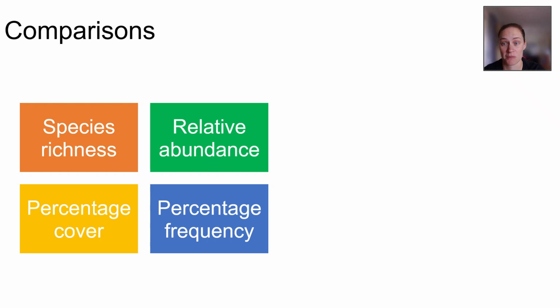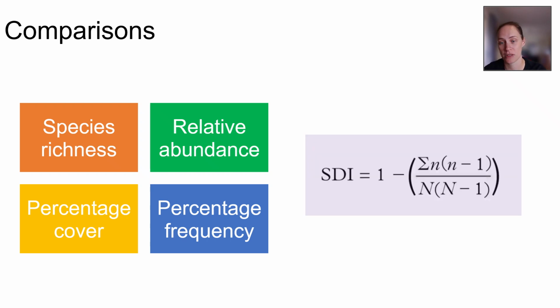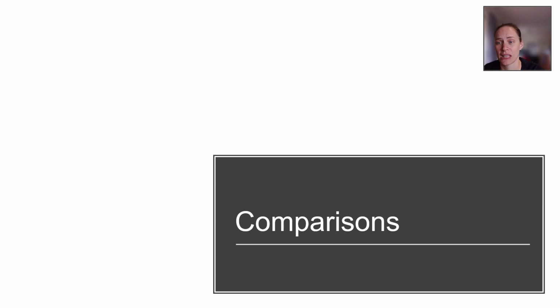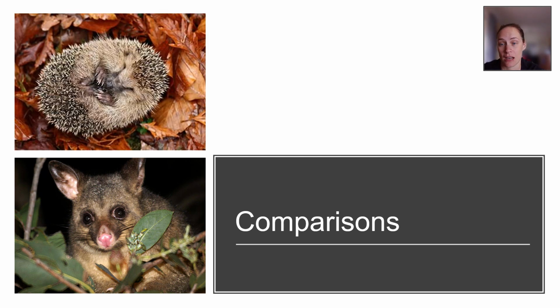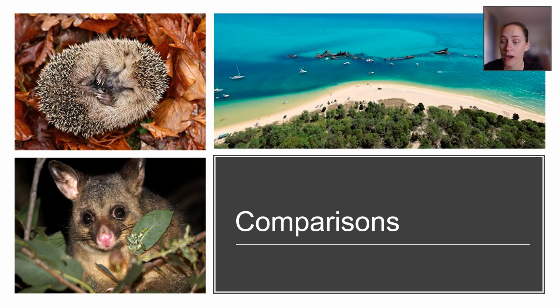So, to compare ecosystems, we collect data, we've done a lot of sampling, we've talked about all these different measures of diversity, and even if bias is completely eliminated and our sampling technique is bang on and impeccable, our sampling is still only representative of a certain moment in time and space. So for example, if you're sampling in the day, we're not going to see those nocturnal animals, we can't confidently count them. If we're sampling during winter in some ecosystems, you may not see things that are hibernating or plants that are dormant in the soil. If we sample the shoreline of an aquatic ecosystem, are we actually seeing all the marine life in the Bay Area? Probably not. So all of this can be misleading to our assumptions about a particular ecosystem.